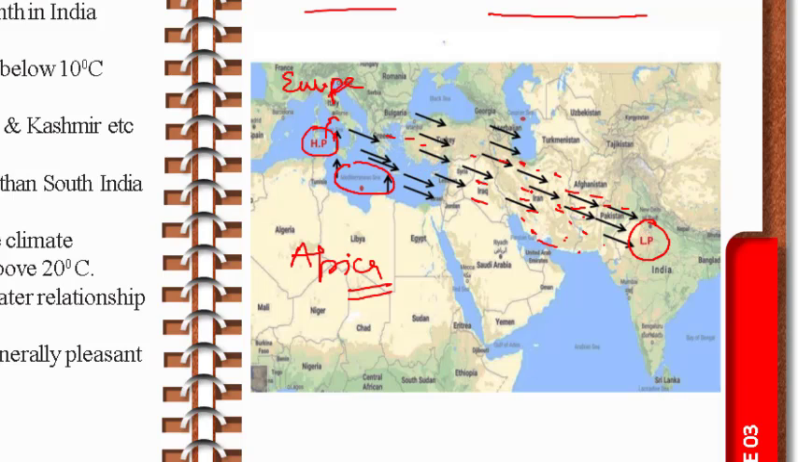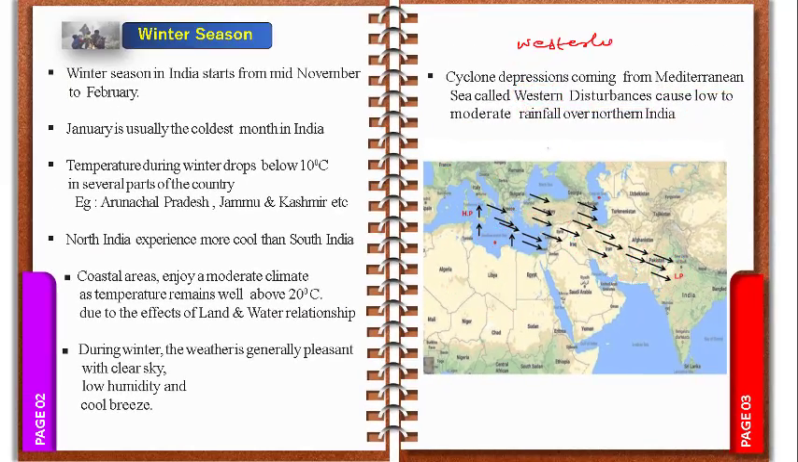The water vapor changes into water and starts to give rainfall. Moderate rainfall is given in northern India especially. That is why we call it western disturbance, because it is coming from the western region. It is one type of westerlies wind. So with these westerlies, western disturbances come from the western region, mainly from the Mediterranean Sea, and give moderate rainfall in northern India.